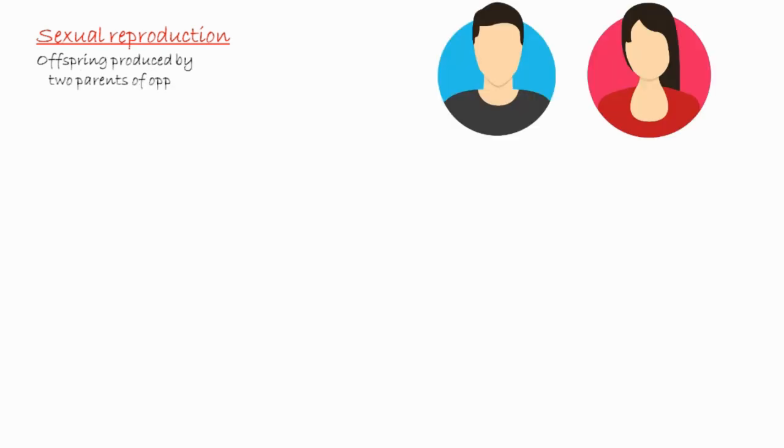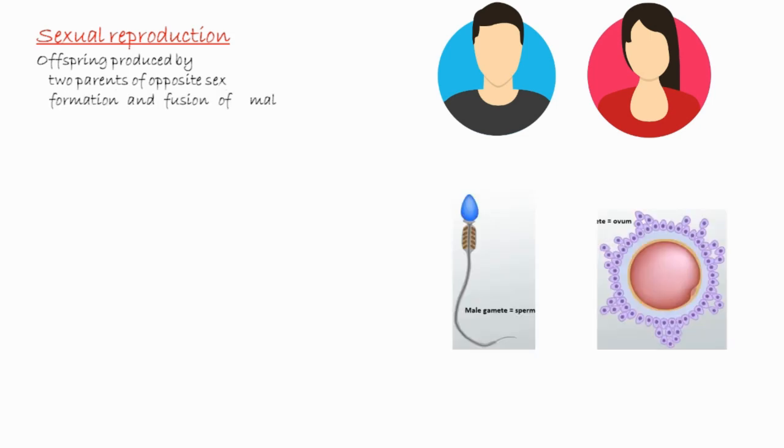In the last few videos we have been discussing asexual reproduction. In this video we will start discussing sexual reproduction. Sexual reproduction covers all the mechanisms of reproduction in which offsprings are produced by the participation of two parents of opposite sex. Sexual mode of reproduction also involves the formation of gametes.